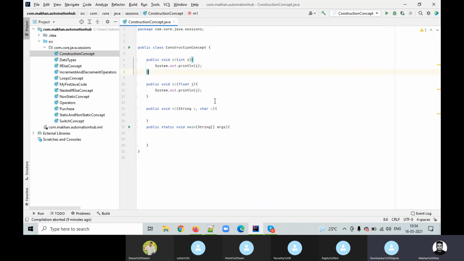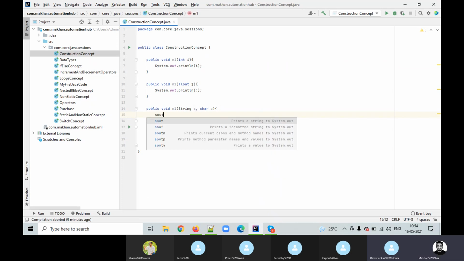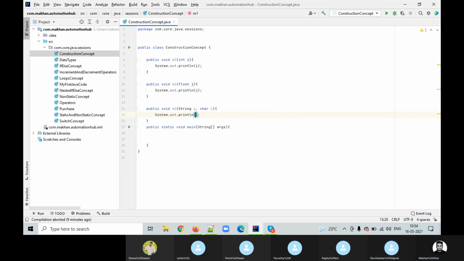Done. Print those two. Next. Okay, done.